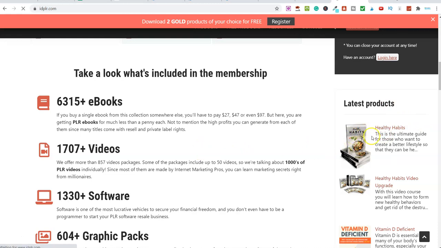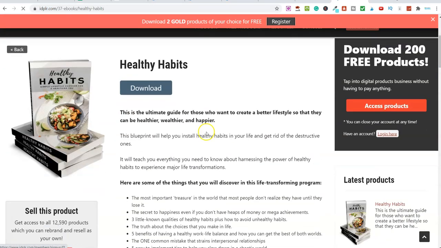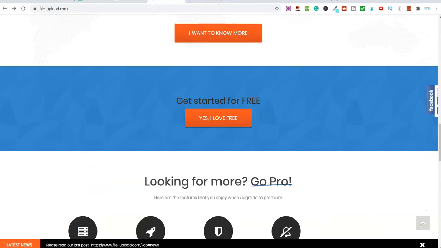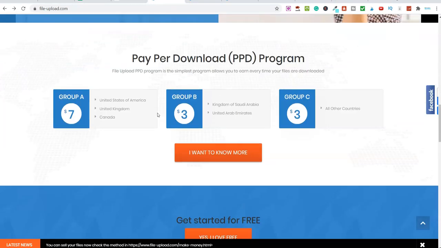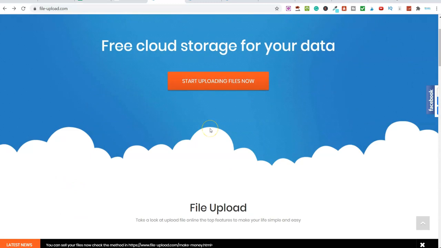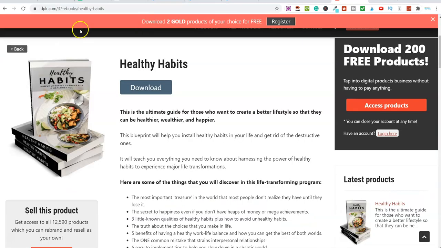We'll go into any of these products, we download them once we've got our free account. Look, Healthy Habits, download. So you can go ahead, download this file here, then you come back over to this website here. Once you've created your account, you upload your file onto here, and then every time people download that file, you start earning some money. So it's free to get started with because you can use this website here, it's free. You can go over to this website here, it's free. And we're just downloading these files and then we're uploading them.